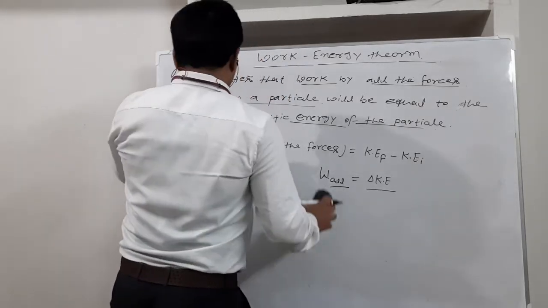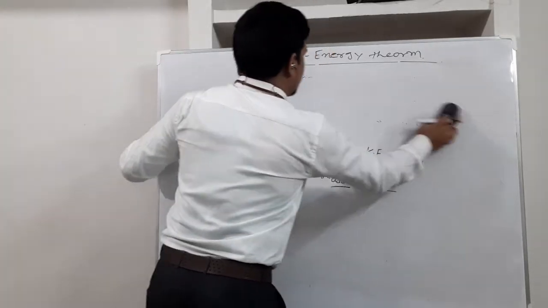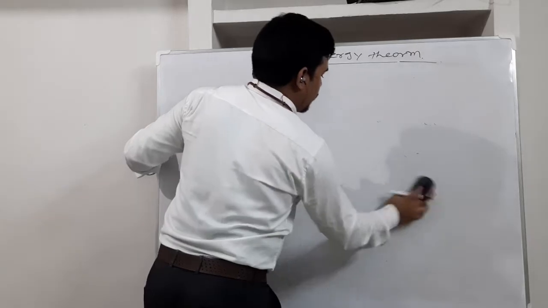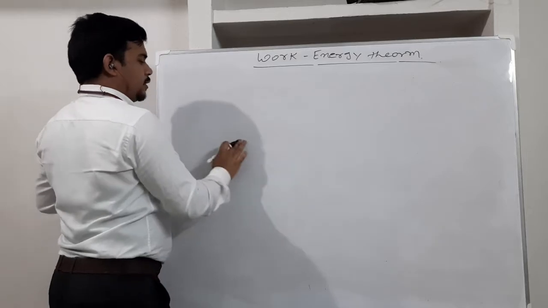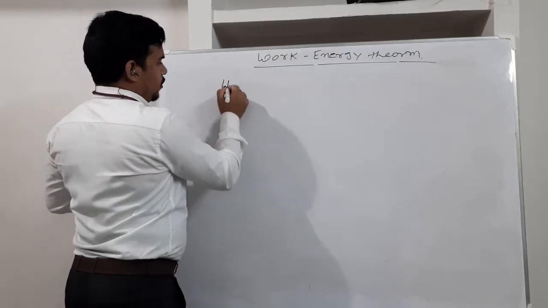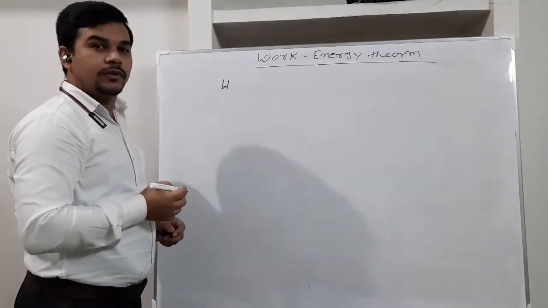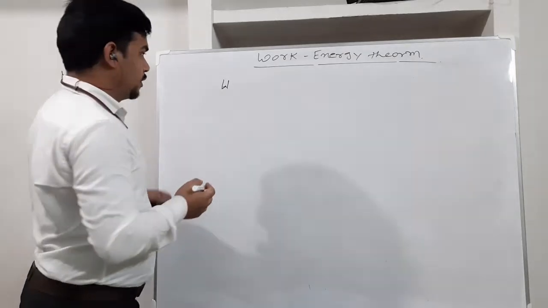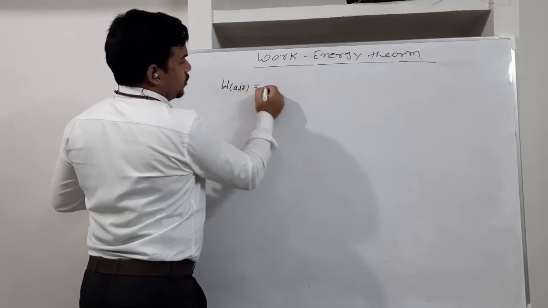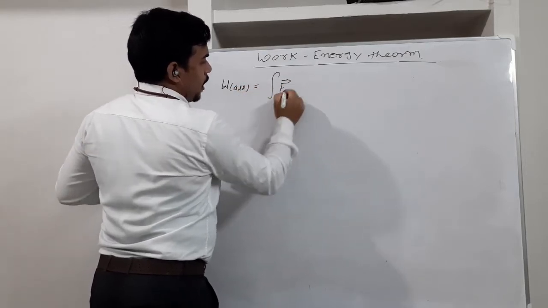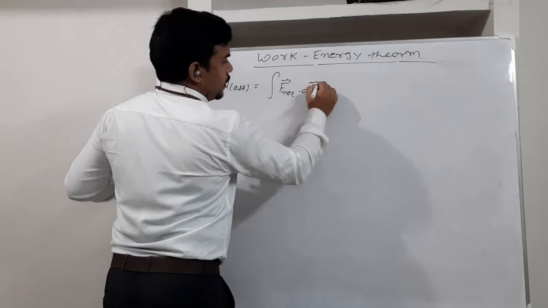So let me prove this theorem: work done due to all the forces will be equal to the change in kinetic energy of any particle on which all the forces are acting. In the previous classes we have learned work done. Here I am proving for a variable force, but the theorem remains true even for a constant force. So work done due to all the forces equals the integration of net force dot ds.